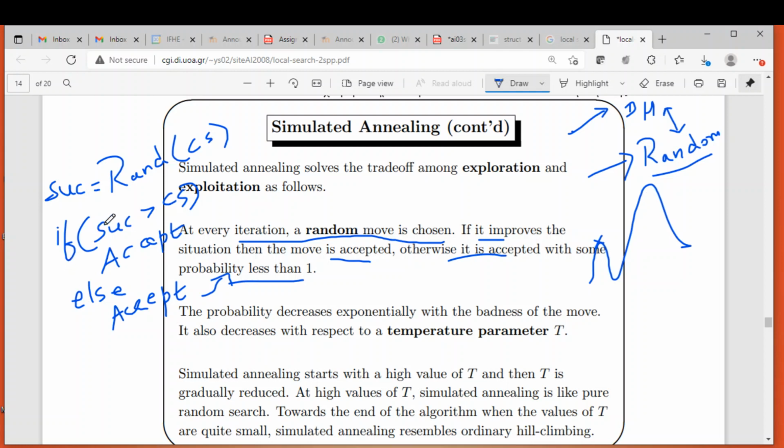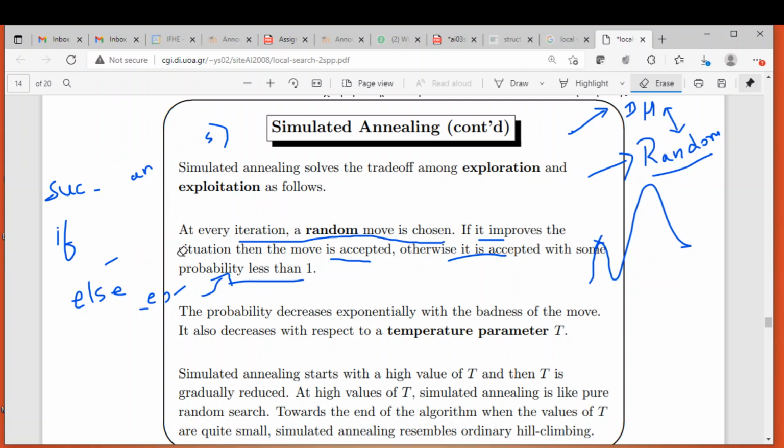So in simulated annealing, if the successor is better than the current state, it accepts. If the successor is not better than the current state, it accepts with a probability less than 1. So sometimes it will also do downhill movement. That's the point. If it gets stuck in local maxima, then what will happen? Whenever it generates a successor, most probably it won't be better than the current state. Then it will come down. It will allow some bad moves, so that after that it may get into good moves. So that's the whole concept.